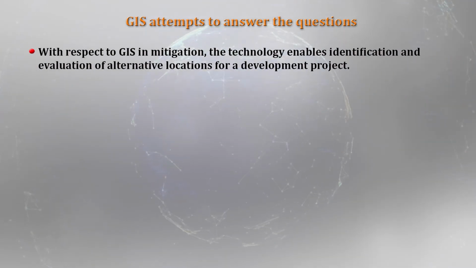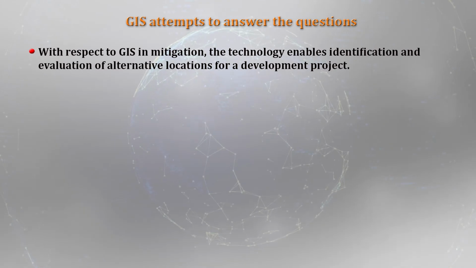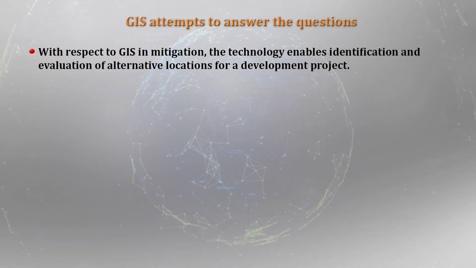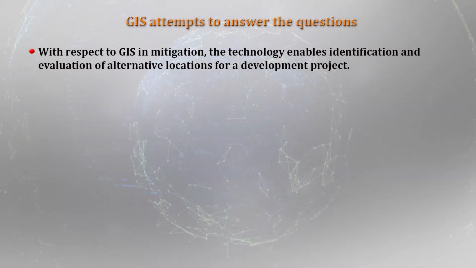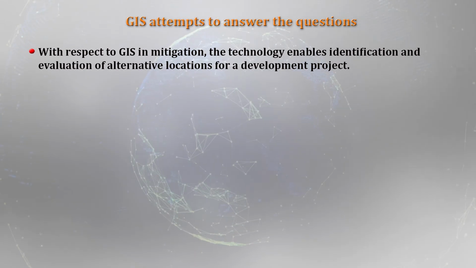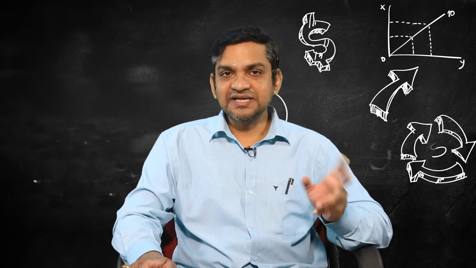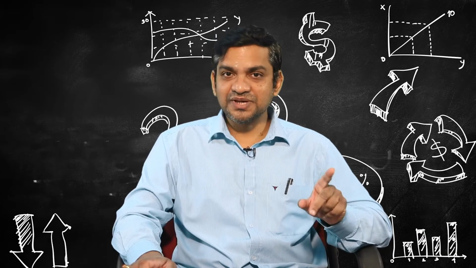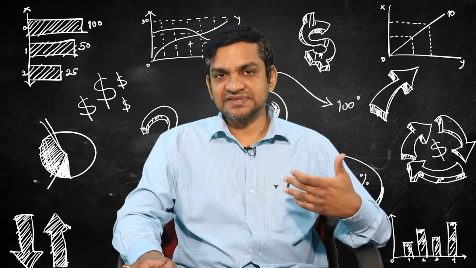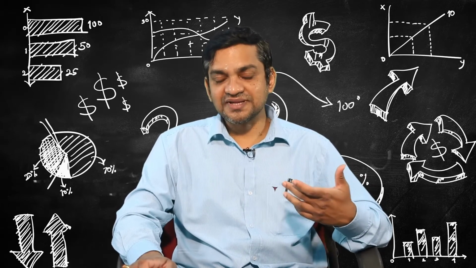Okay. And with respect to the mitigation aspect, time and again I was talking about the mitigation, because that's the most important thing. We need to choose the best alternative. And with respect to the GIS in mitigation, the GIS technology enables identification and evaluation of alternative locations for a development project. And that is the end result of GIS analysis. That's the most important thing.